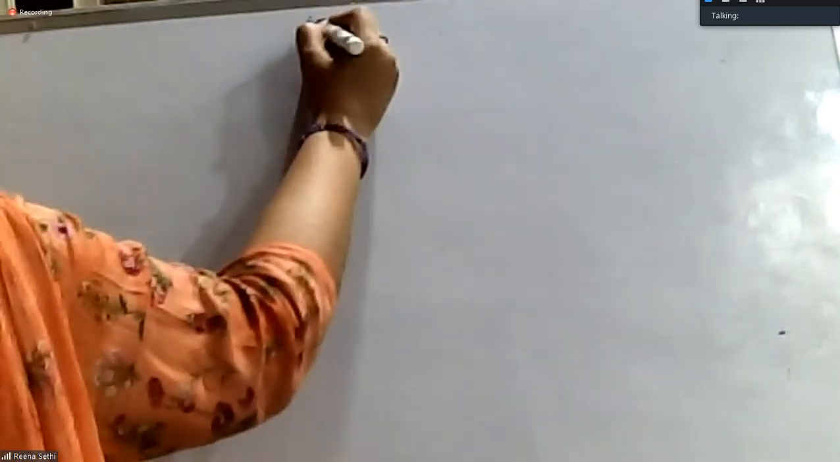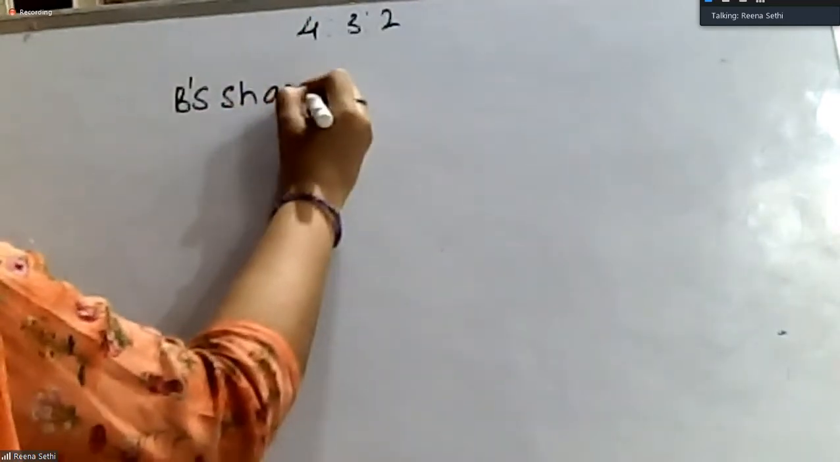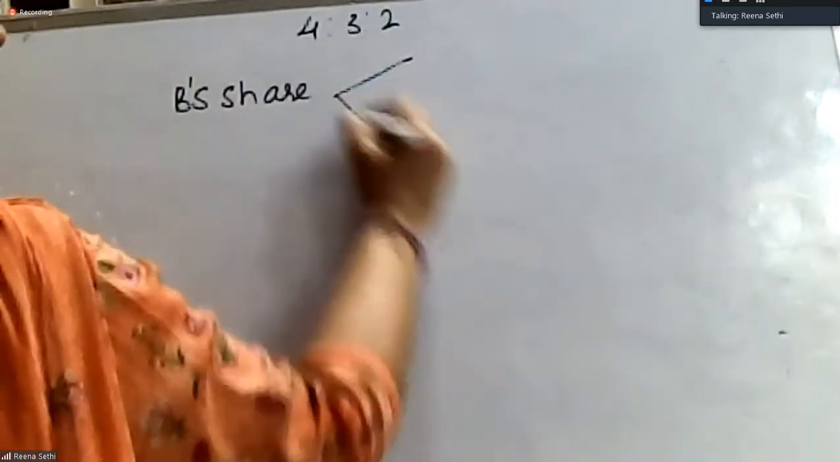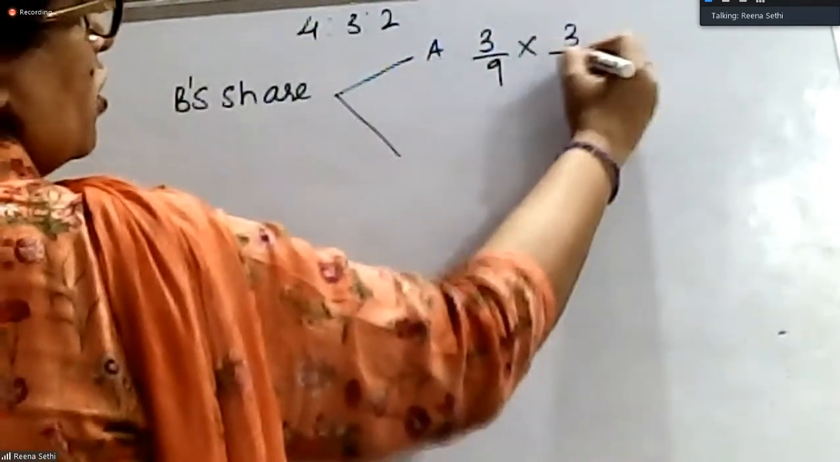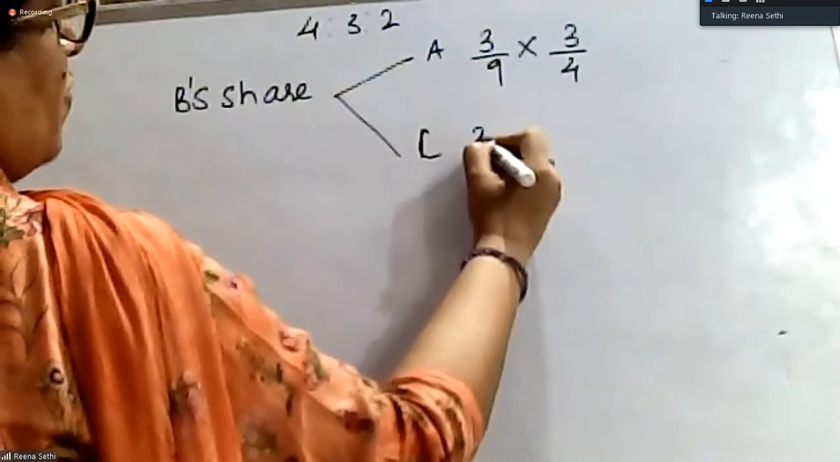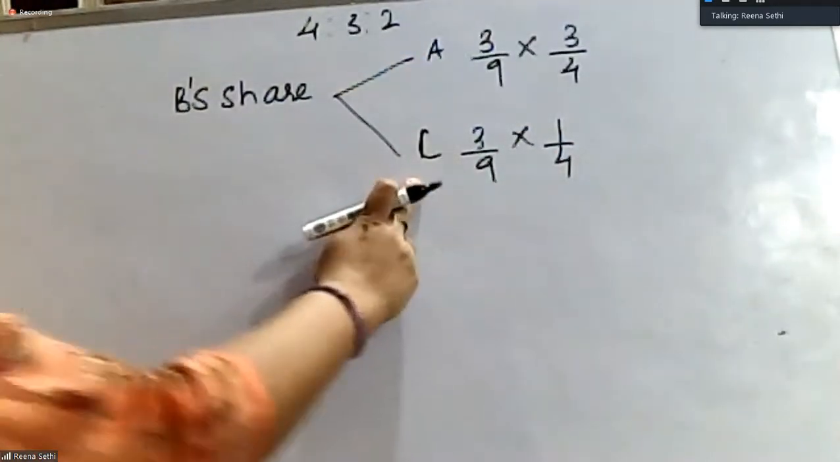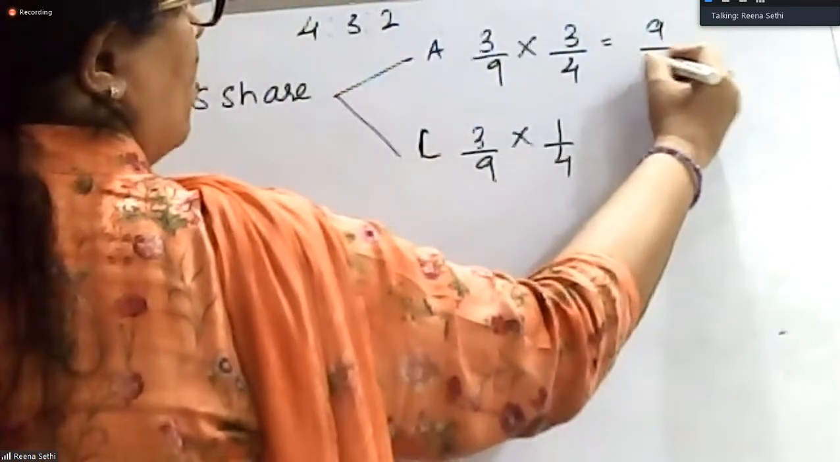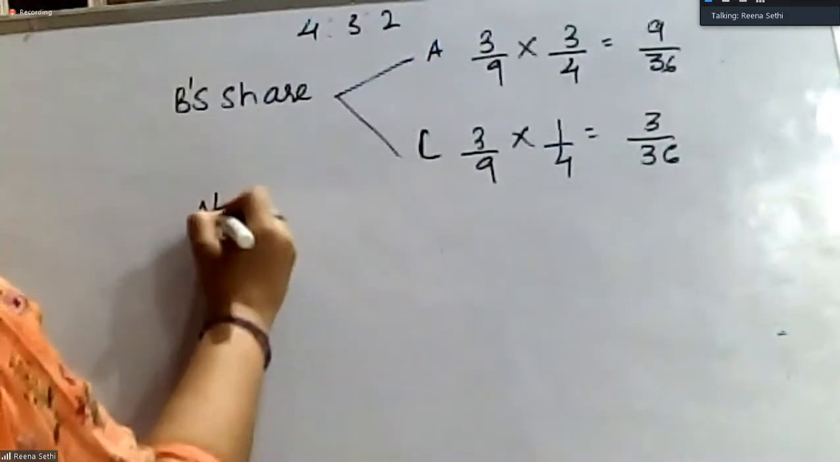Yes, C part, if B gives his share to A and C in the ratio of 3:1. Now B's share is given not equally. Same lines, but the ratio is different. B's share is being given to A, 3/9 into 3/4, and to C it is given 3/9 into 1/4. So this is A's gain, this is C's gain. This comes out to be 9/36, and this is coming out to be 3/36.